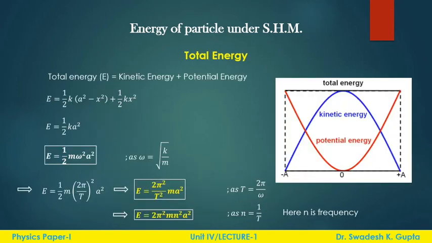Coming to the total energy, the total energy is the sum of the kinetic energy and potential energy. So adding the two values, we will get the total energy. As you can see, the total energy is not a function of x. So it means that total energy does not change with the position of the particle. Now putting the value of k, we can get E is equal to half m omega square a square.